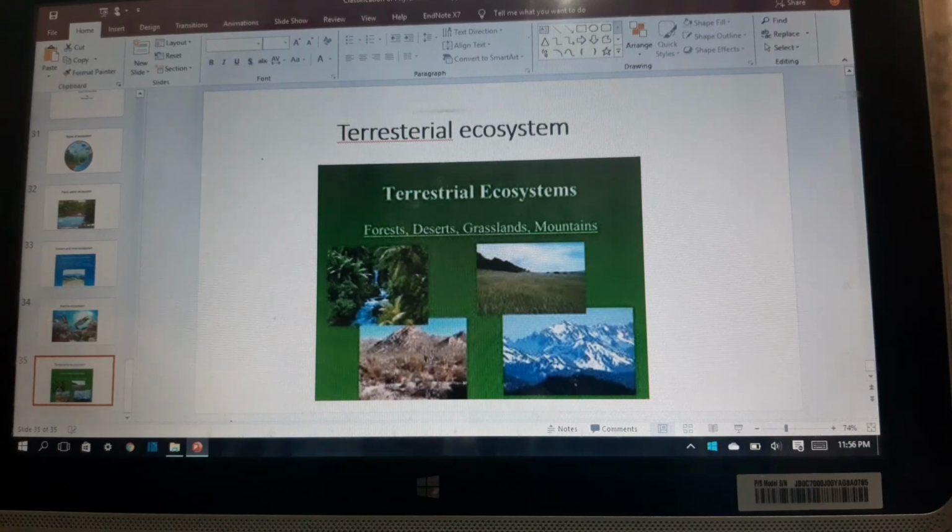Desert ecosystem. The ecosystem with less than 30 centimeter annual rainfall is called desert. The more common deserts are characterized by widely spaced vegetation and large areas of bare ground. The desert ecosystem present in western Punjab is known as Thal. In southern Punjab, areas like Fort Abbas, and in Sindh, this desert ecosystem is called Thar.